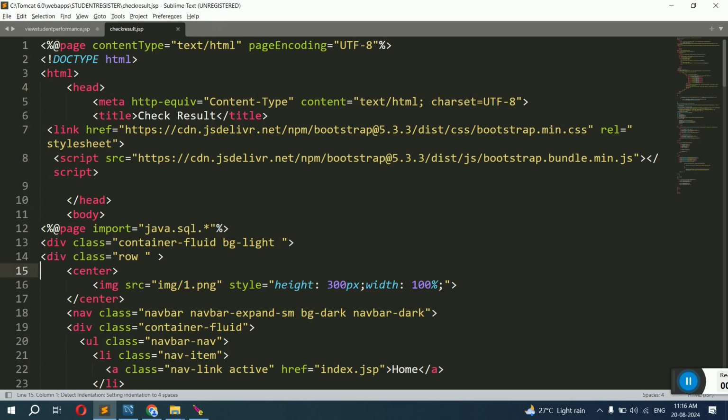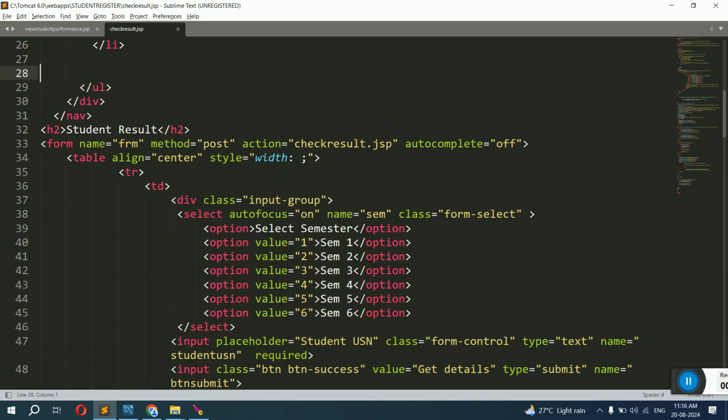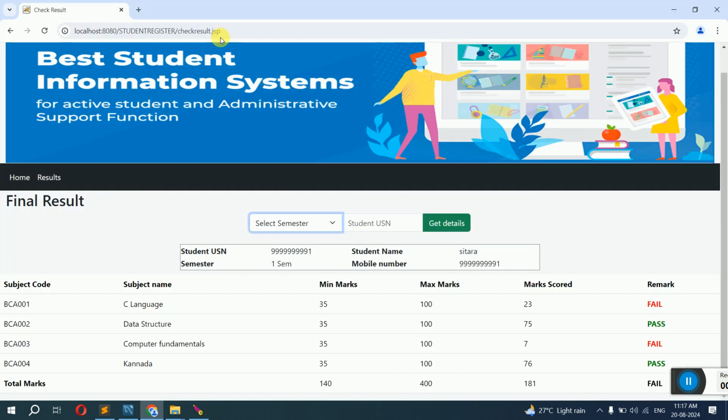Here if you scroll down, you will find the text, student result. It is here. So here we will change it to final result. Any change you make, you have to save, go to your web page, refresh, and it will say final result.